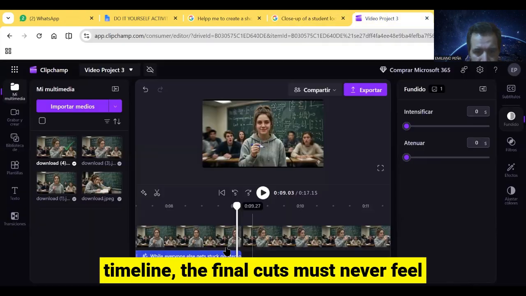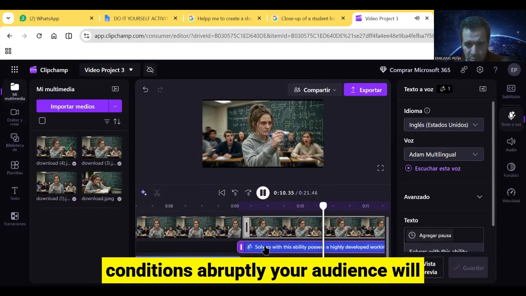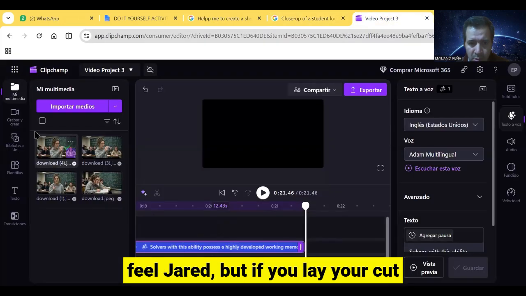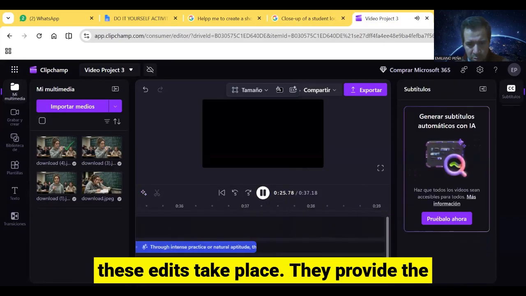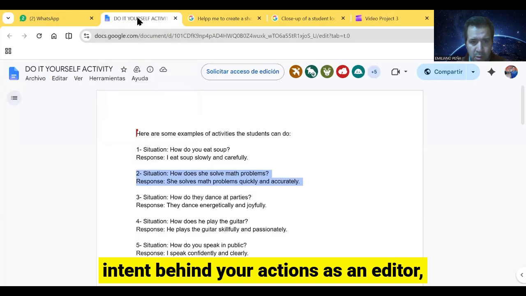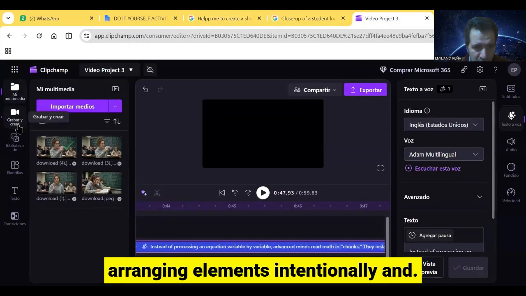When you look at your timeline, the final cuts must never feel accidental. If your scene transitions abruptly, your audience will feel jarred. But if you layer your cuts smoothly, the story flows like water. Adverbs of manner describe the exact way these edits take place. They provide the intent behind your actions. As an editor, you aren't just cutting footage. You are arranging elements intentionally and artfully.